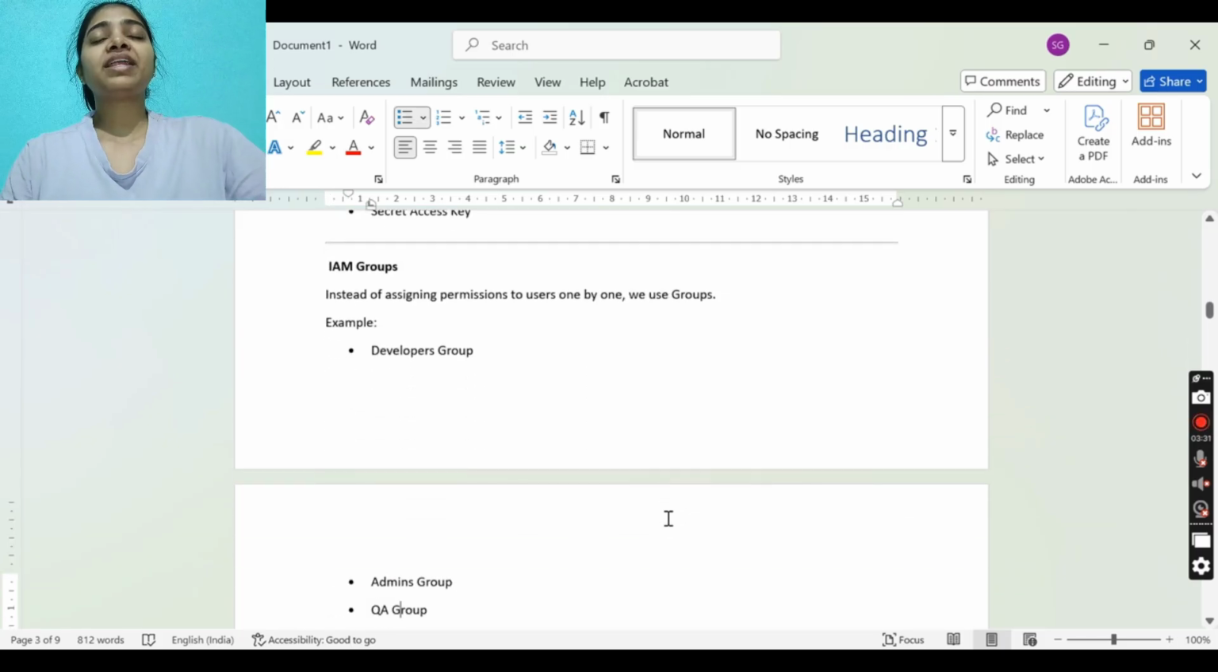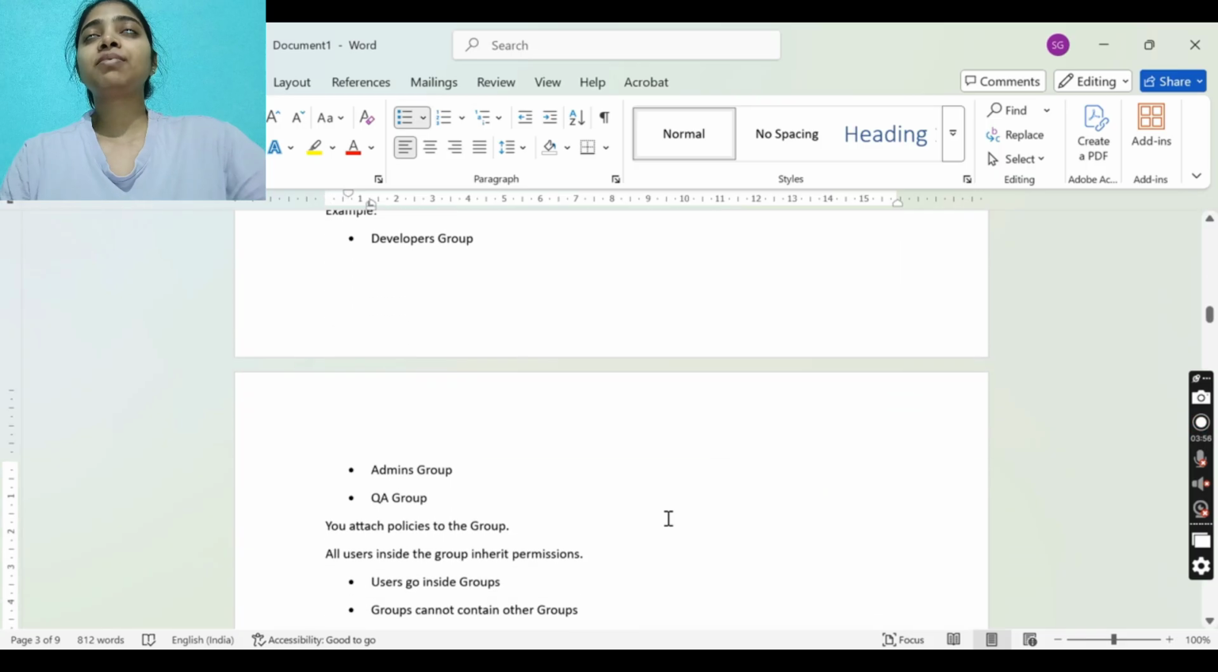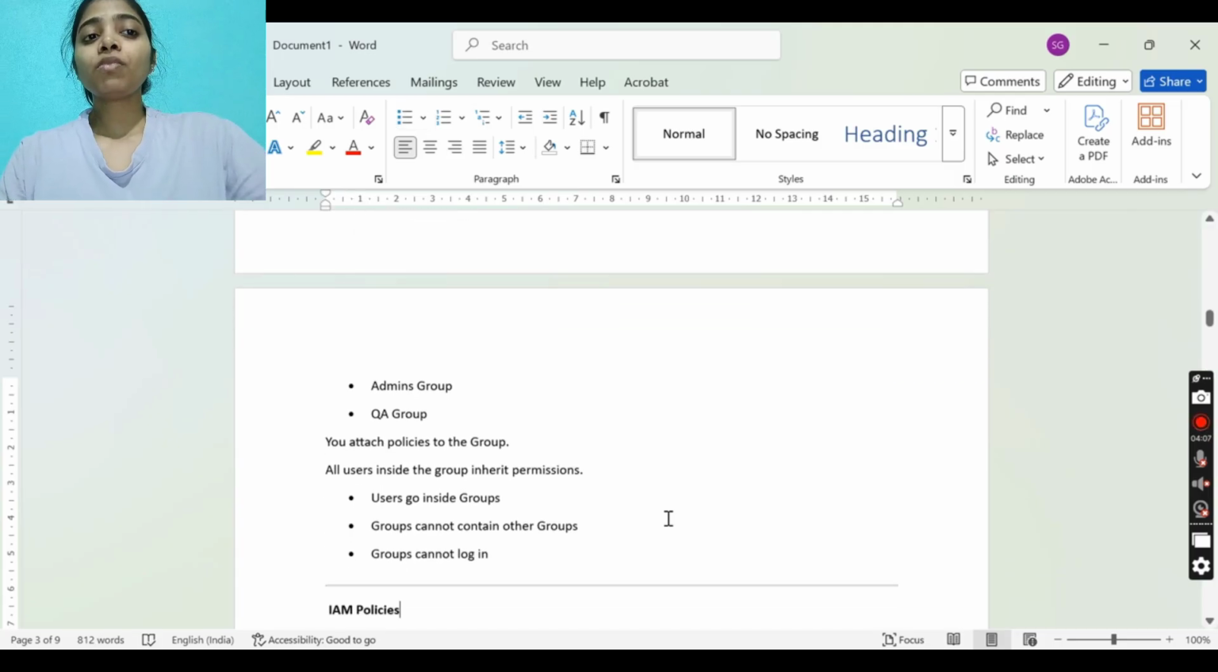What are IAM groups? Instead of assigning permission to users one by one, we use groups. Suppose we have to give access to developers, we'll create a developer group and add all developers in that group, so that all the permissions required by the developers, if we add them in the group, apply to all the developers. We don't have to do it one by one. Similarly, we will have an admin group and a QA group. We'll attach the policies to the group, and we don't have to do it for each user. So all users inside the group inherit permissions.